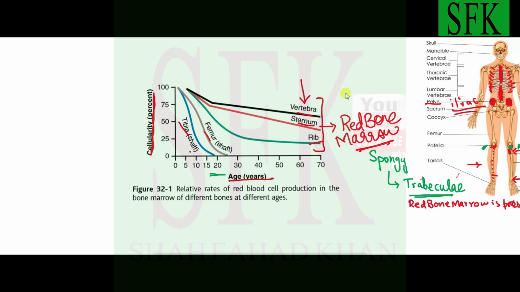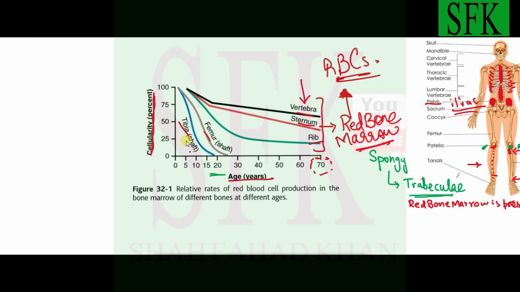Now, this red bone marrow produces red blood cells throughout life, and therefore their rate of producing red blood cells decreases very, very slowly. Okay, they are still above the zero axis for a longer period of time. Look at the age, it's approximately 70 years, and even at the age of 70, the ribs, sternum, and vertebra are producing red blood cells.